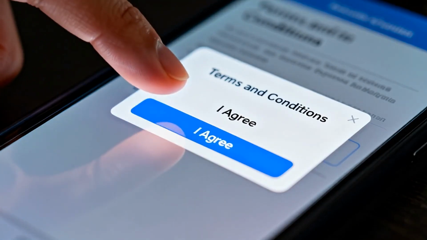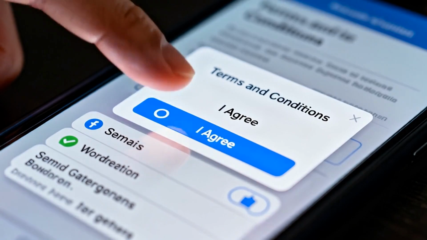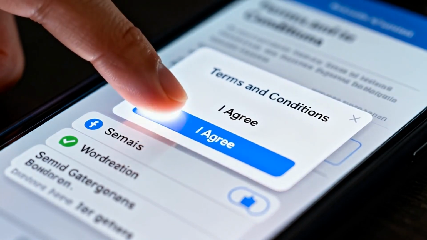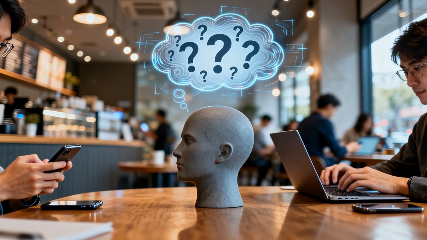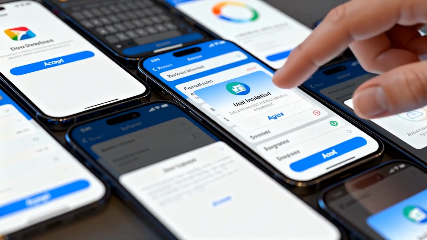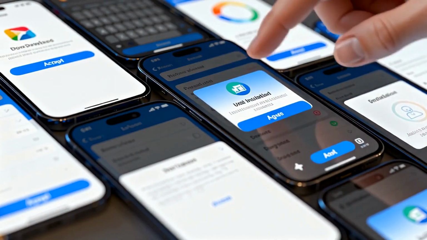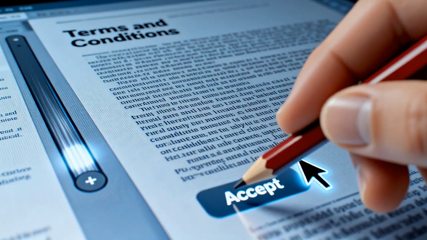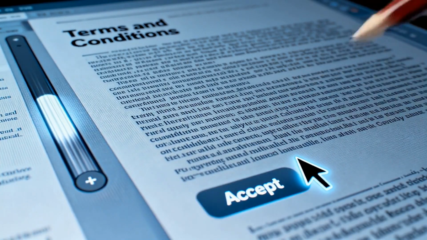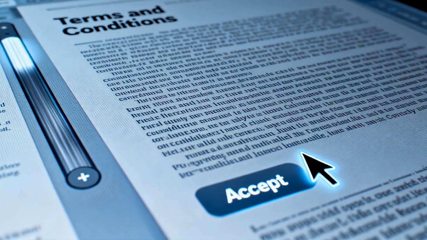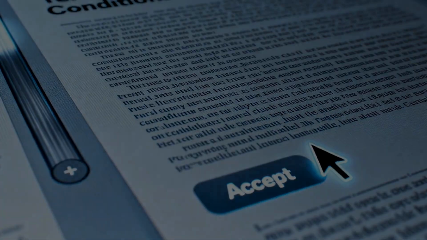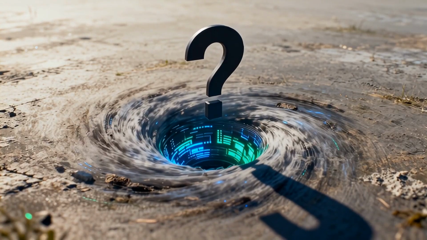Have you ever installed an app or visited a website and quickly clicked, "I agree" without reading anything? Almost everyone does it. But have you ever wondered what you actually agreed to? Every time you sign up for a new app, download software, or even update your phone, you're asked to accept something called terms and conditions. These agreements are usually long, confusing, and full of legal language, so most people just scroll down and click accept. But what really happens after you do that?